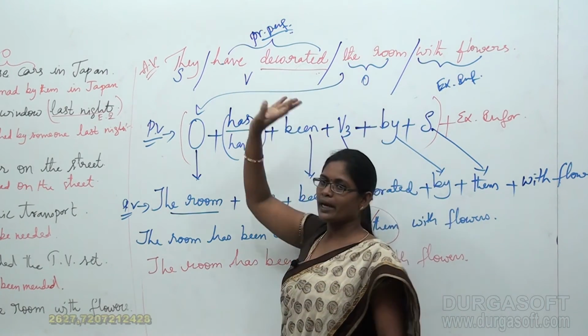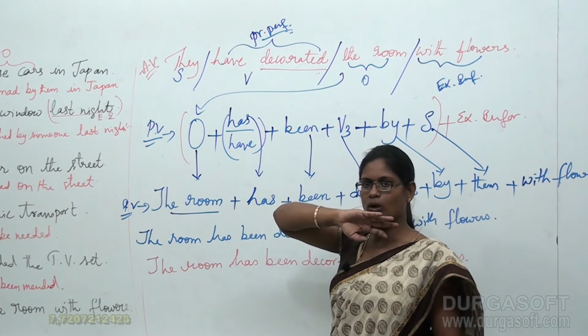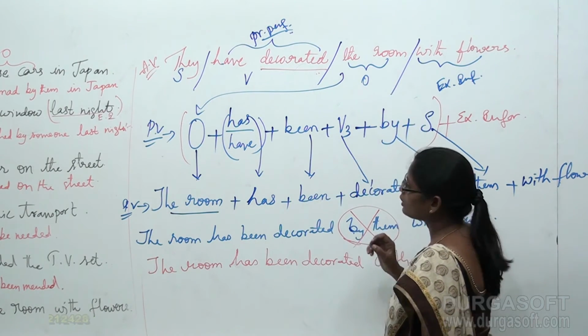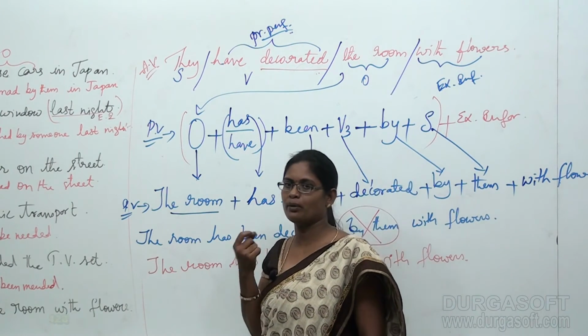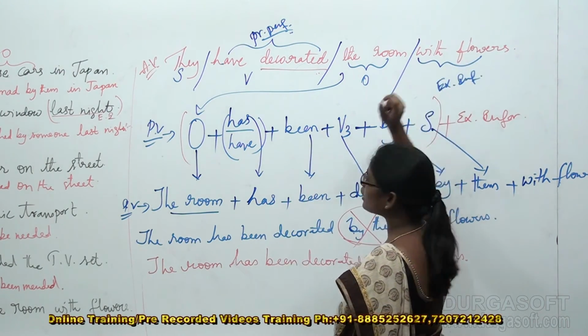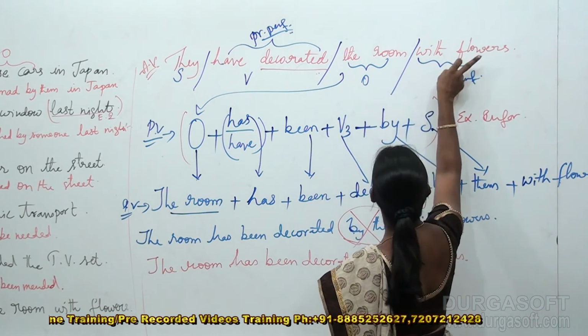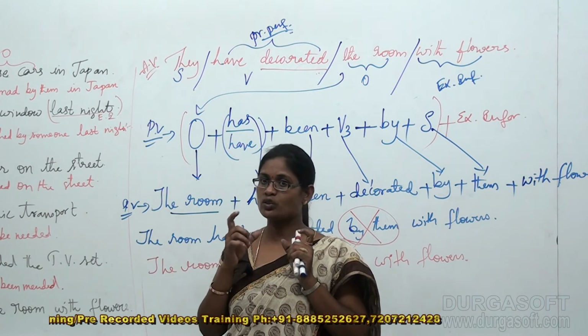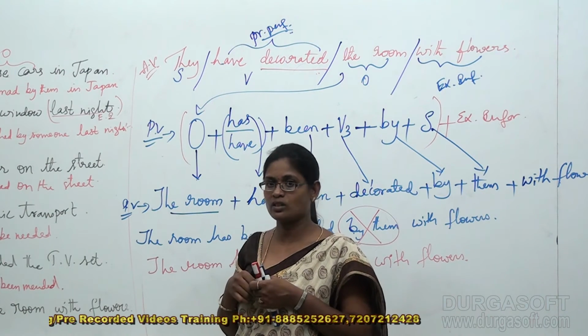Only till the object I have split the sentence according to the structure. Later I observed a little more information about the sentence. That means some extra information is provided in my sentence, that is, with flowers. I have noted that part of the sentence as the extra information provided to the given active voice.